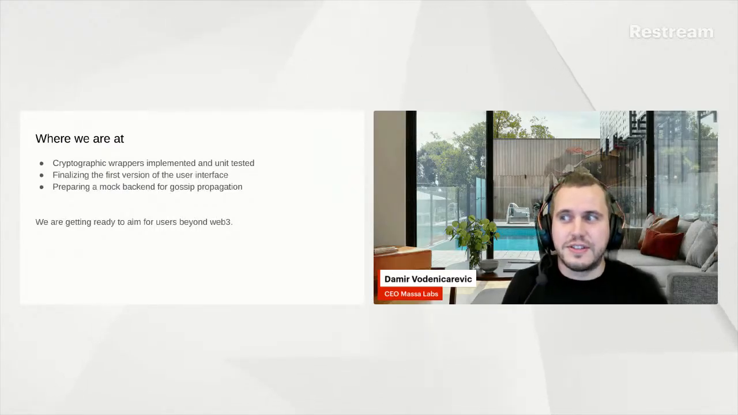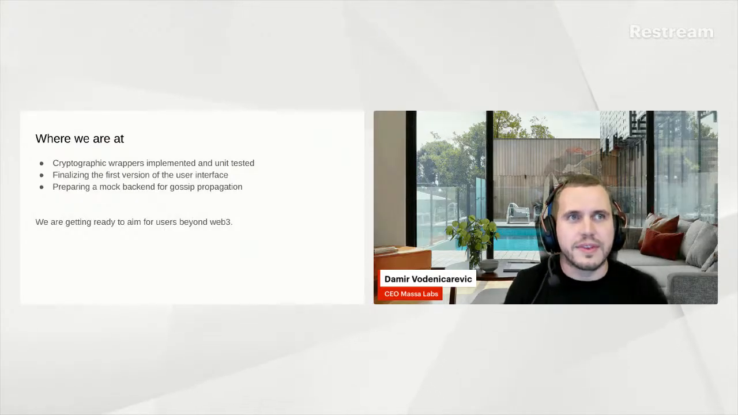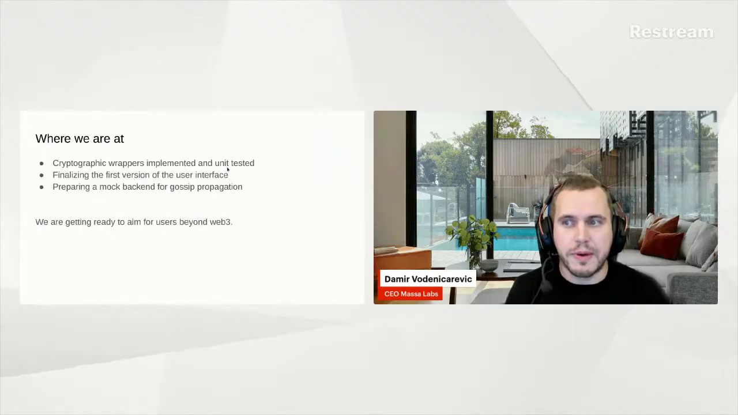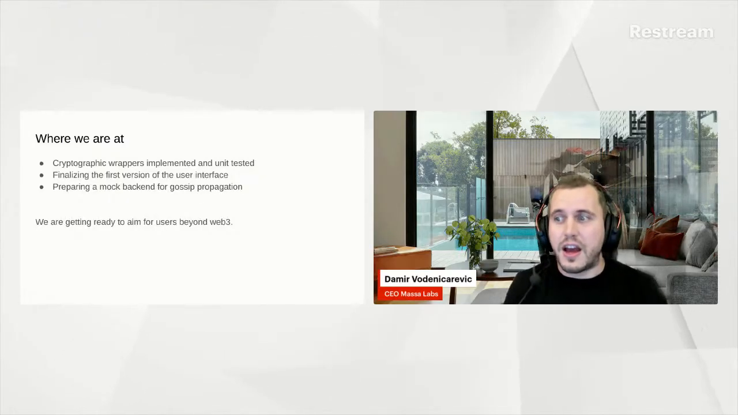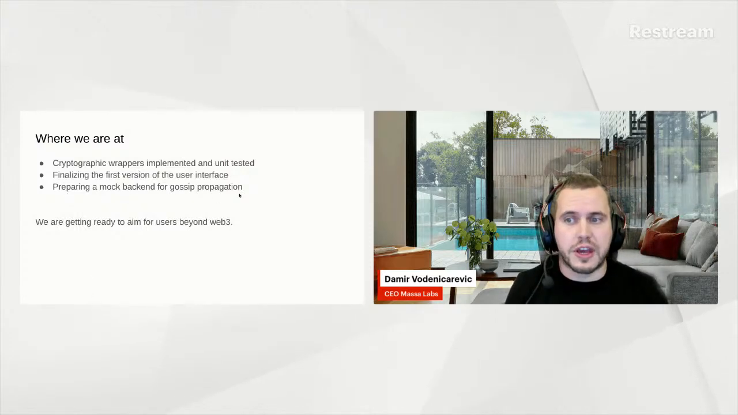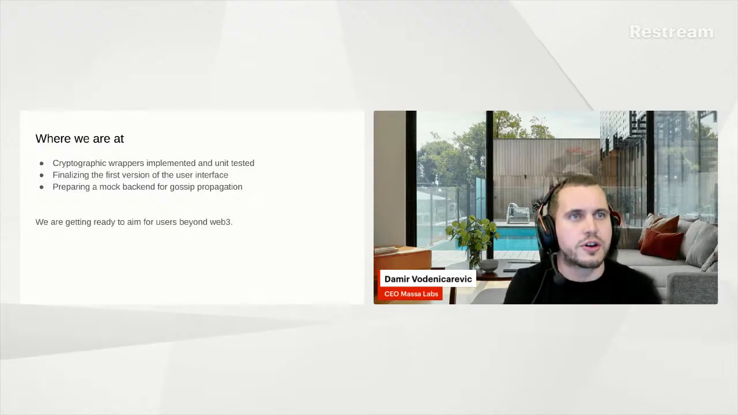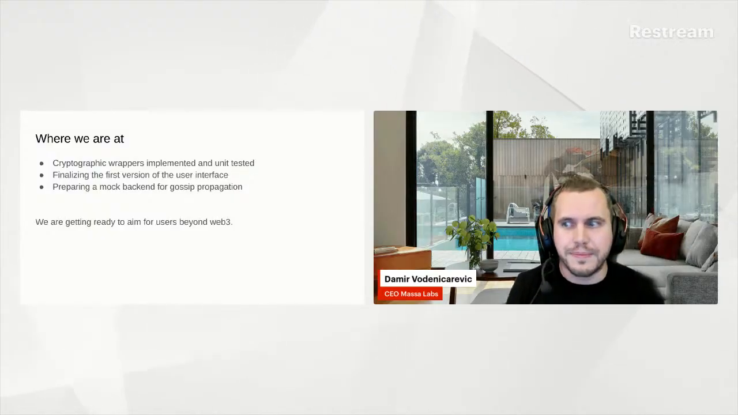So the project has just started. It's very new. Where we are at, we are at a point where the cryptographic wrappers are implemented and unit tested, so we can already start using them. We are finalizing the first version of the user interface to be able to probe things, to play with it, and to see what works, what doesn't. We are preparing a mock backend for the gossip propagation. So while at the beginning we won't be using the Masa nodes, we're going to create some kind of mock server just to try things, see what we need exactly from the Masa network.